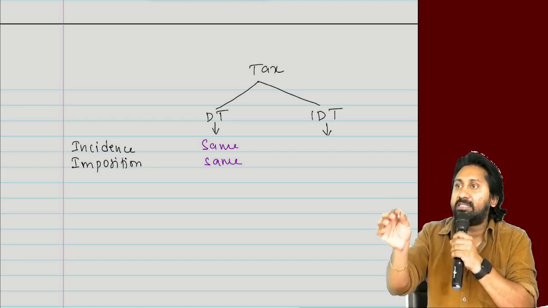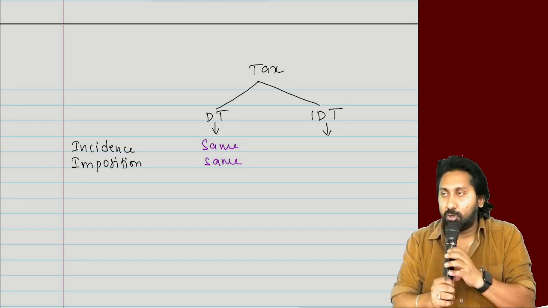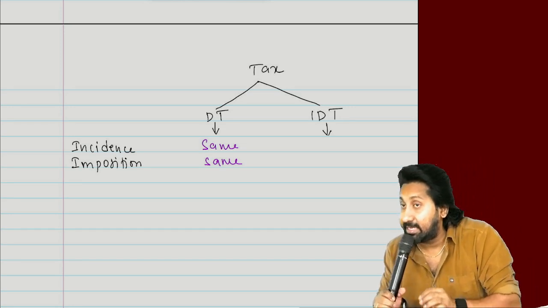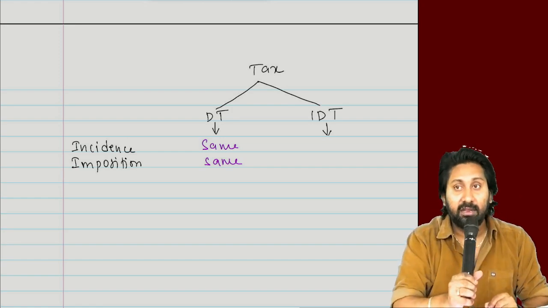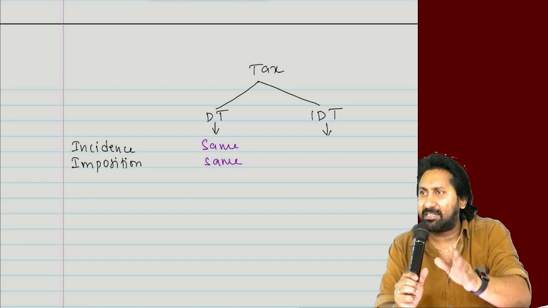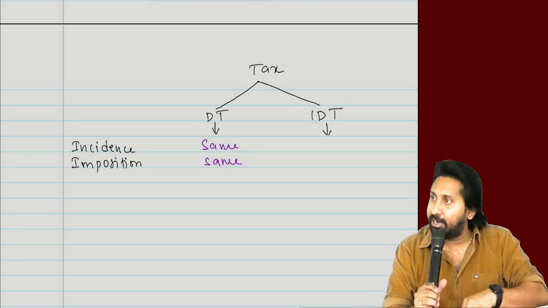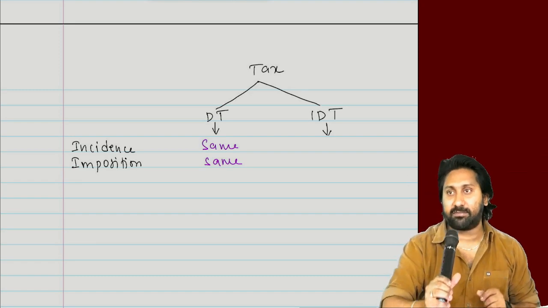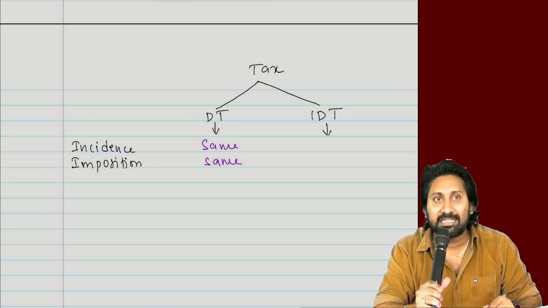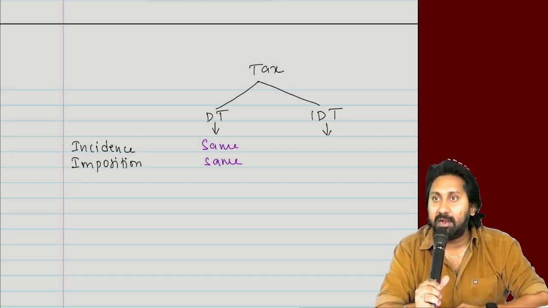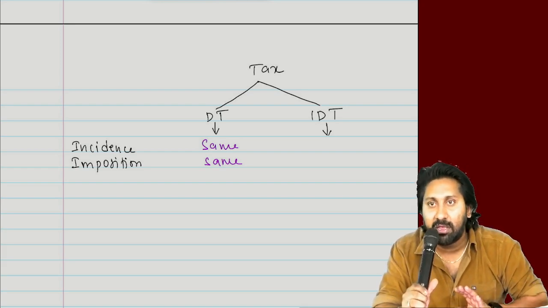Who has the incidence of tax must also get the imposition of tax. So incidence and imposition will be on the same person, which is the main motive of direct tax. Next, in income tax, forget about other direct taxes, because only income tax is popular. In income tax, you earn money today but pay tax at a later stage. In the previous year you earn the income, and in the assessment year you pay the tax. Until the moment you earn, you will not pay any kind of taxation. Clear or not, everyone? So this is the idea.